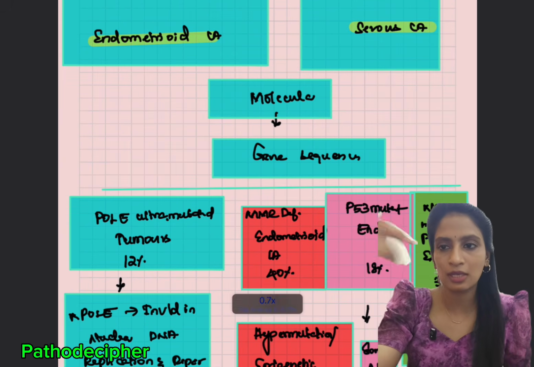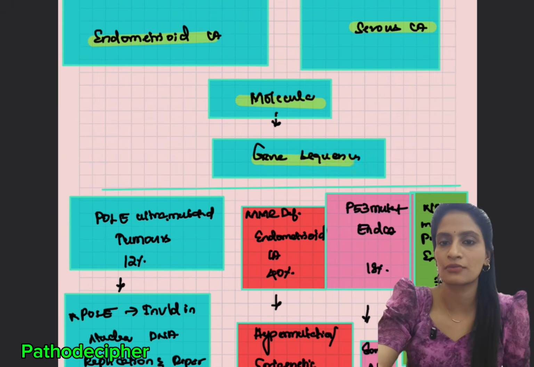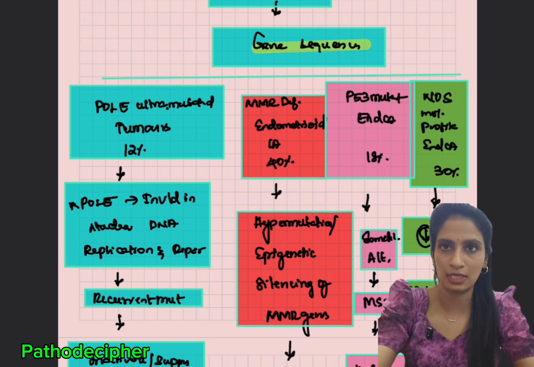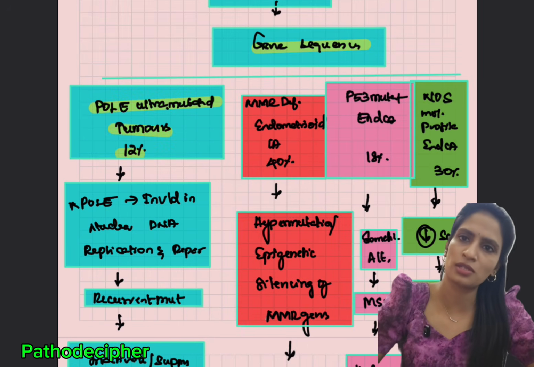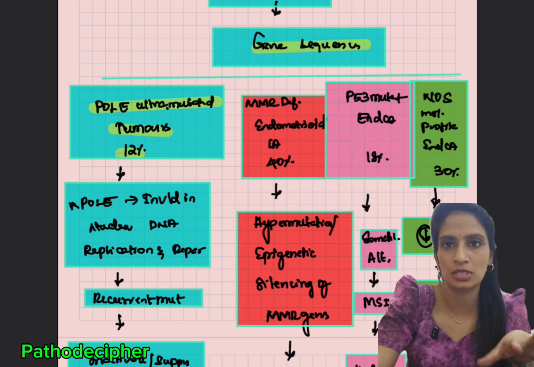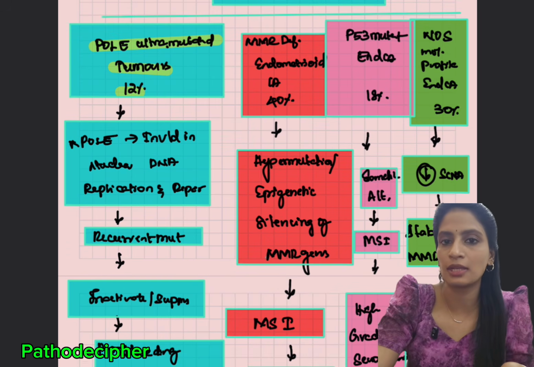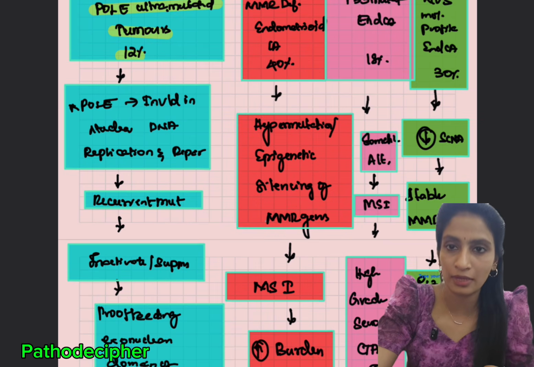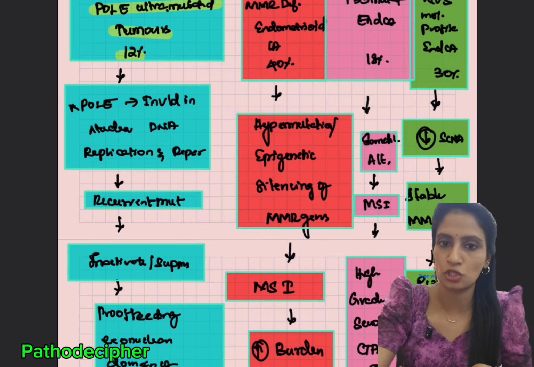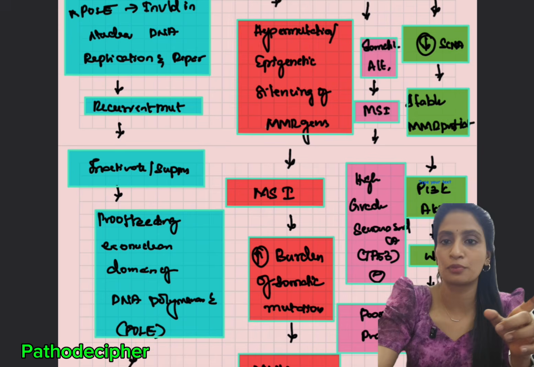So coming to the molecular classification, how they classified into 4 tumors. Basically, if you see, the first one is the POLE ultra-mutated tumors. What is this POLE ultra-mutated tumor? POLE is nothing but the DNA proofreading will fail. Once this DNA proofreading fails, surprisingly, it will result in tumor, but they have very good prognosis.